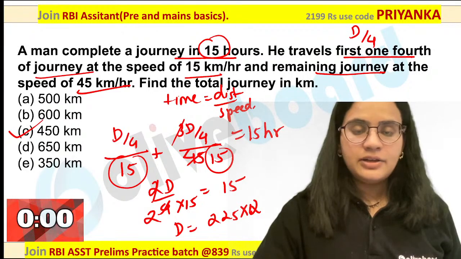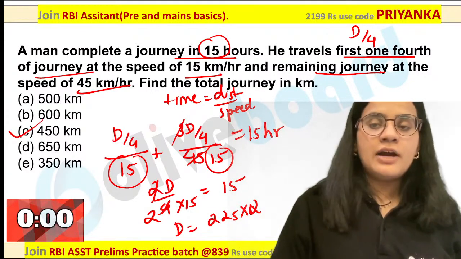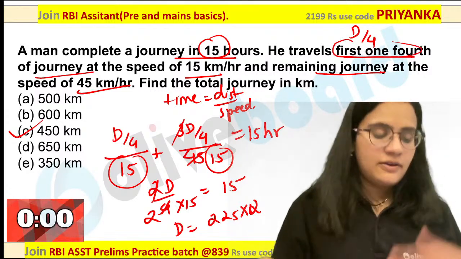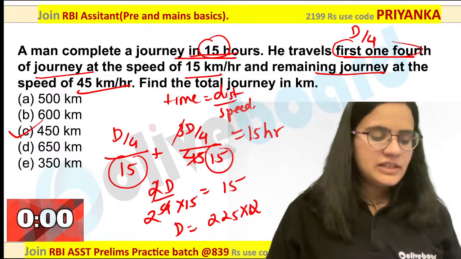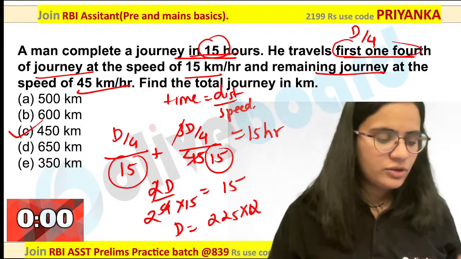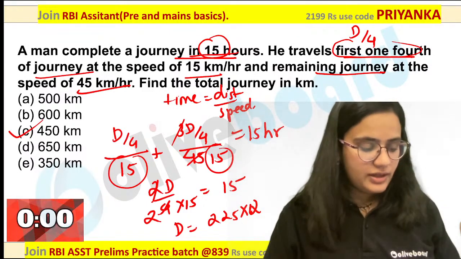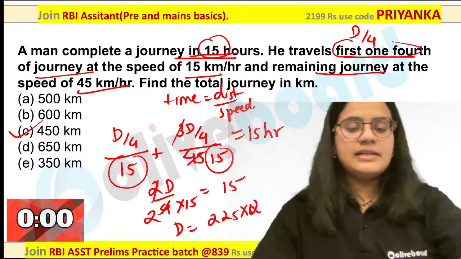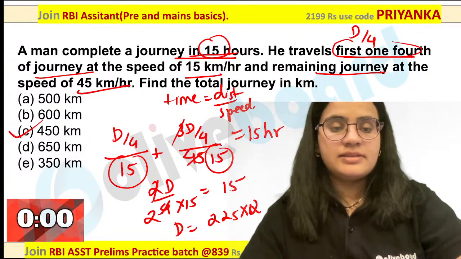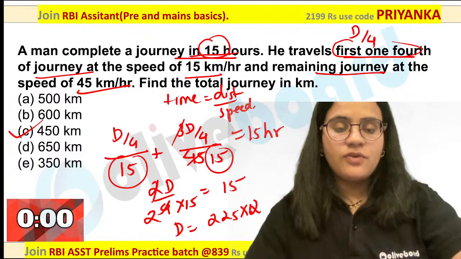I think that is correct. All of you are getting my point over here. Now here I have seen, 1/4 of the value means do not take 15 by 4. I have seen students taking time as the 1/4 value. They have given 1/4, which means they are talking about a distance over here. So please never make this type of mistake in speed, distance, time questions. Everybody is following my point?